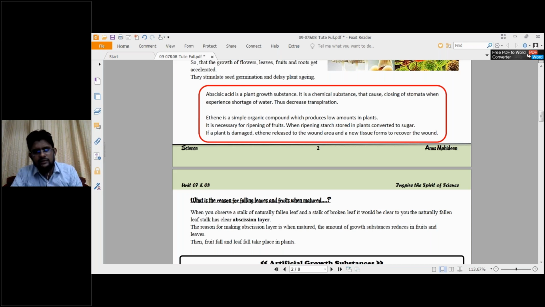It is very important for the ripening of fruits, for the fruits to get ripened, and that is the point where we can consume them. Then only will it give you a taste. When plants produce food, that food is stored in plants as starch. This starch doesn't have a sweet taste. But how is the sweet taste given when we are eating them? Ripening of fruits is stimulated by ethene, and at this time starch is converted into sugar, and this sugar is what gives you the sweet taste.